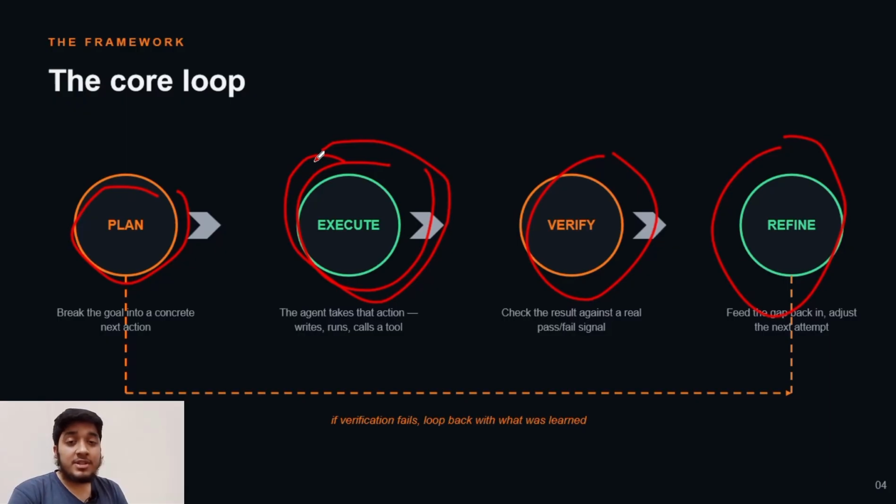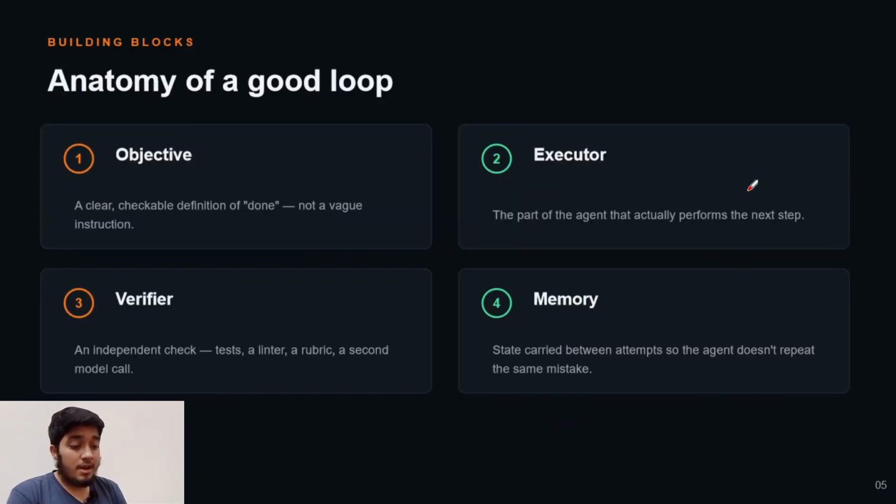The agent takes action, and there are different agents assigned for different things. After that, it verifies it. It checks the result, whether it is correct or not, whether it is good, or whether it is the same as what we want. Then after that, it refines it and sends you the output.